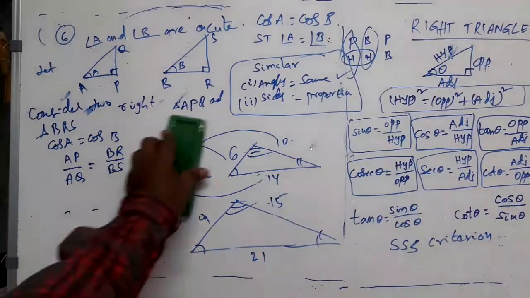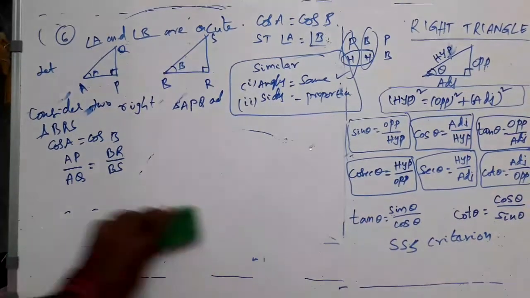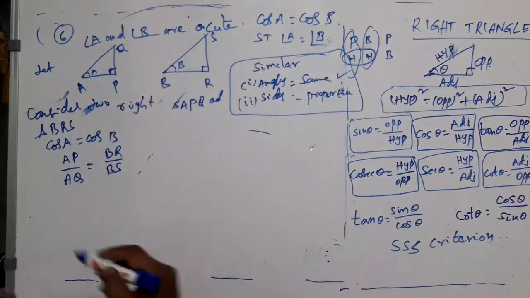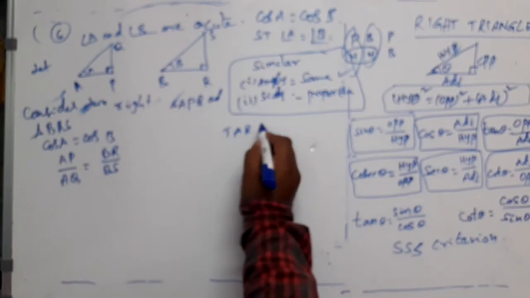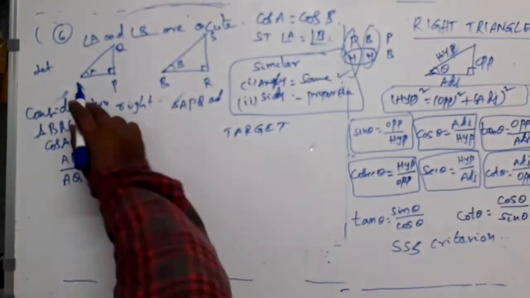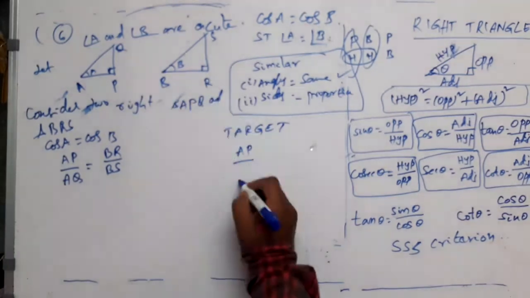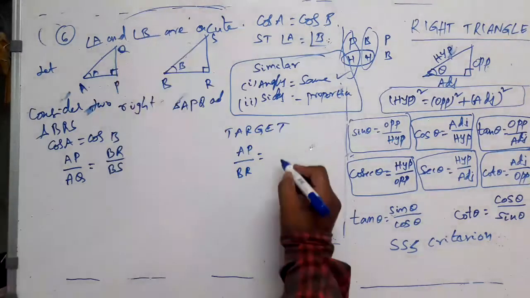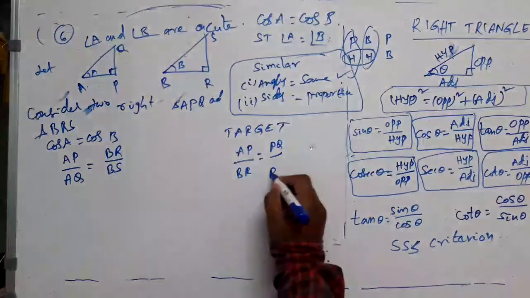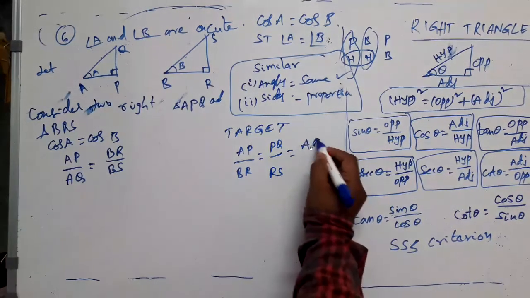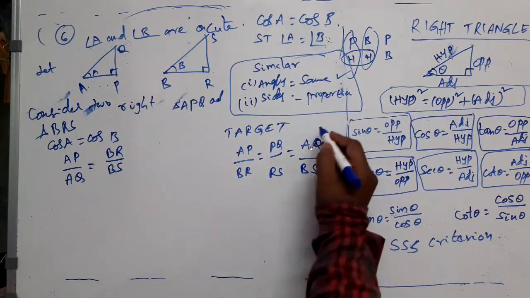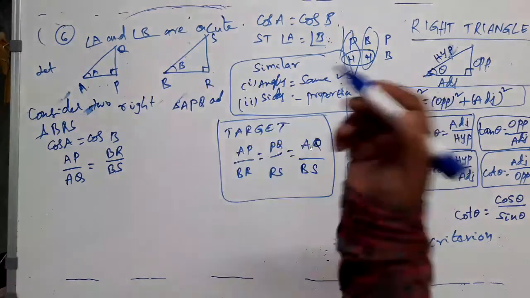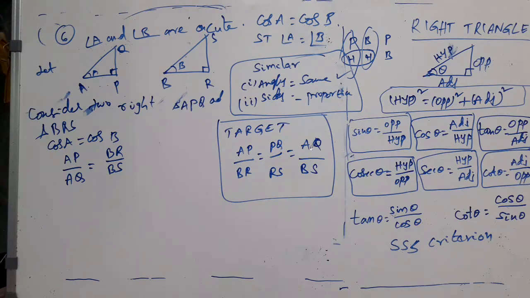Now, I am considering these two, so sides to be proportional. My target is to prove that AP by BR is equal to PQ divided by RS is equal to AQ divided by BS. This is my target, right?